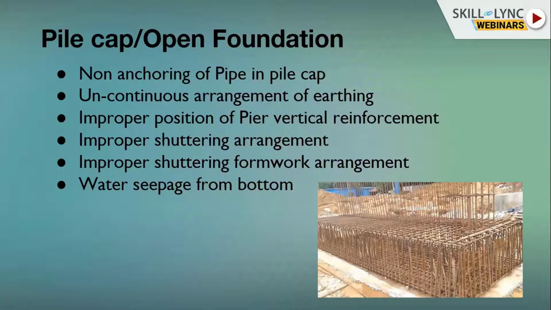The third important factor: improper positioning of pier vertical reinforcement. The positioning of the pier is very, very important, because after casting, if you realize that your pier position is not okay, then there is no remedy for that particular pier. We have to adjust in the superstructure, which will create a lot of melodrama. So an engineer should check the position of the pier cap twice, thrice, four times, up to his satisfaction level.